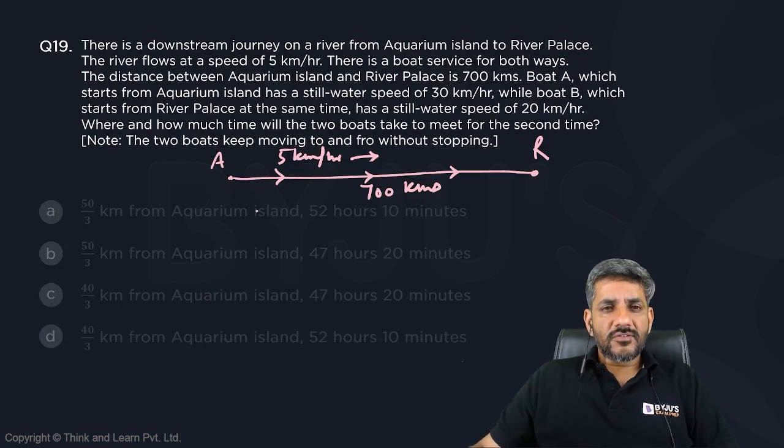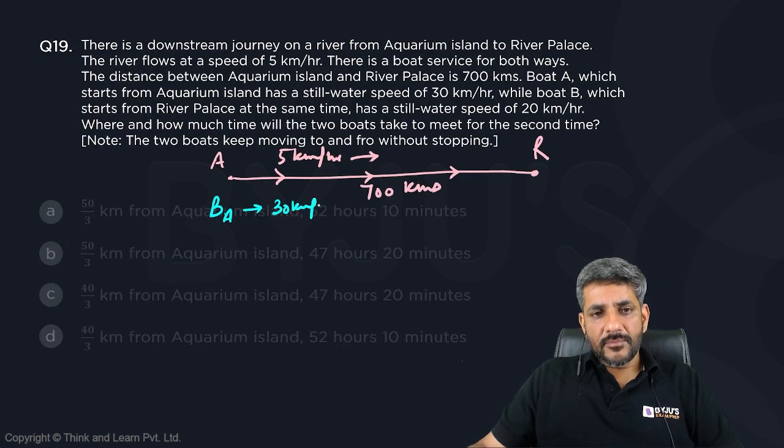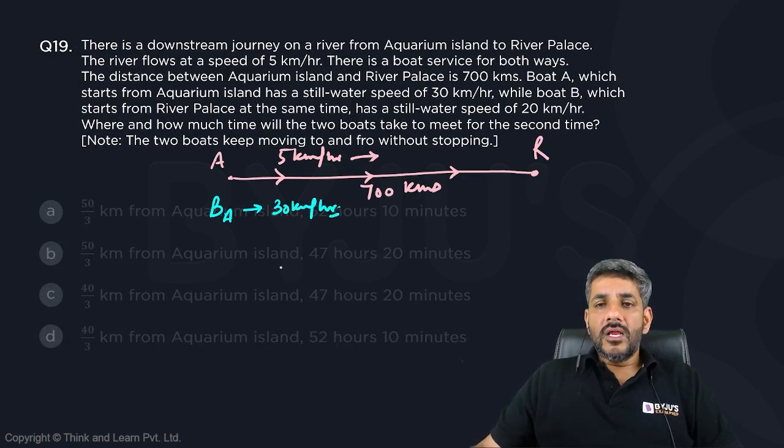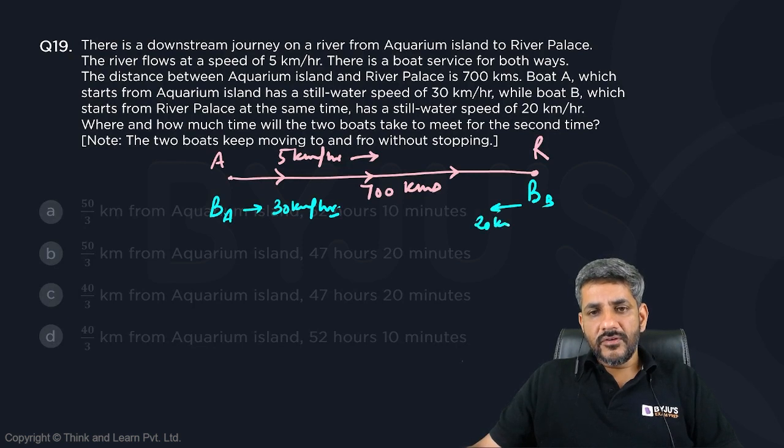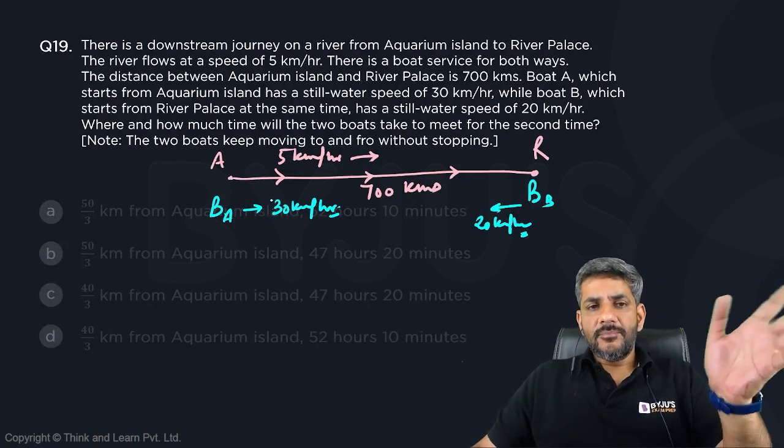Boat A, which starts from Aquarium Island, has a still water speed of 30 km per hour. So from here, boat A can move at a speed of 30 km per hour in still water. While boat B, which starts from River Palace at the same time, has a still water speed of 20 km per hour. So boat B starts from here at a speed of 20 km per hour. Where and how much time will the two boats take to meet for the second time? Okay. And they keep on moving without stopping.